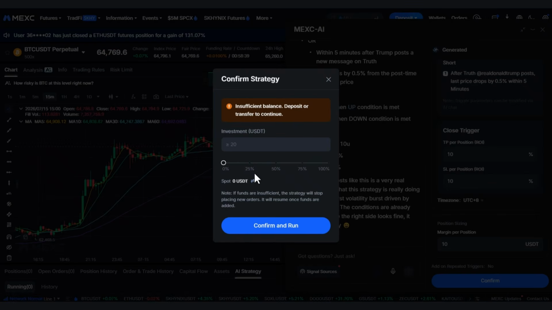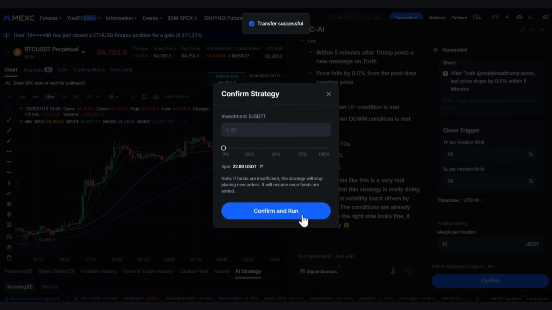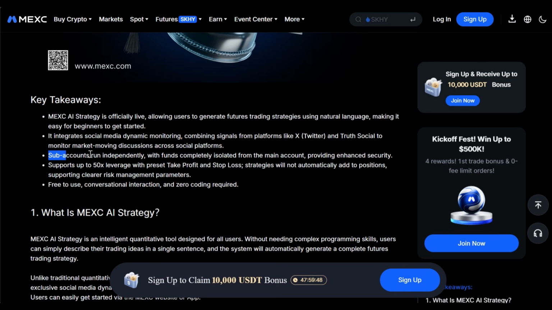If you don't have enough funds in your sub account, a pop-up will appear letting you know. Just transfer the funds over and then click Confirm and Run. Keep in mind, and this is important, Mexy AI strategy runs through an independent sub account. Your funds are completely isolated from your main account. So even if a strategy takes a loss, it does not touch your main account margin. That's a really solid safety feature, especially if you're just getting started with automated strategies.